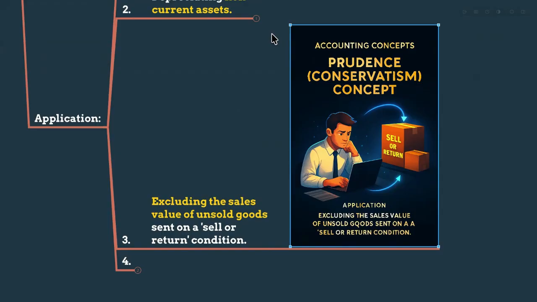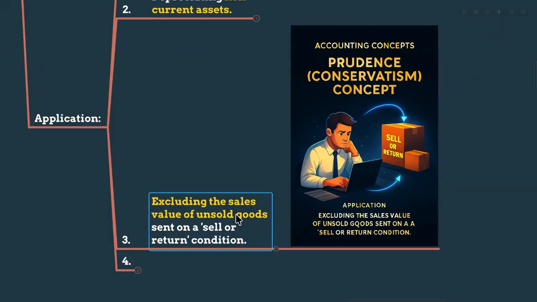Just changing the location of the goods from our warehouse to our agent's house means there is no sale. It's changing the location. So we cannot include it under the sales. Just shifting the location from our location to another agent's location. He's just keeping the assets or the inventory on behalf of us. If there is no sales from the agent to the external party, we cannot recognize that sales. So we are excluding the sales value of unsold goods sent on a sell or return basis.